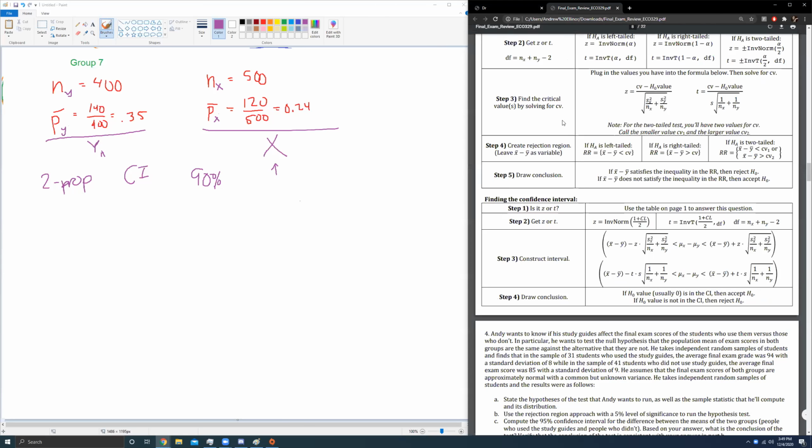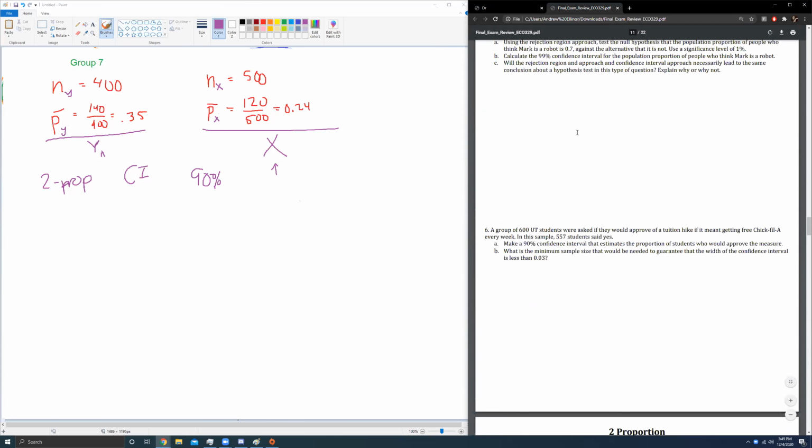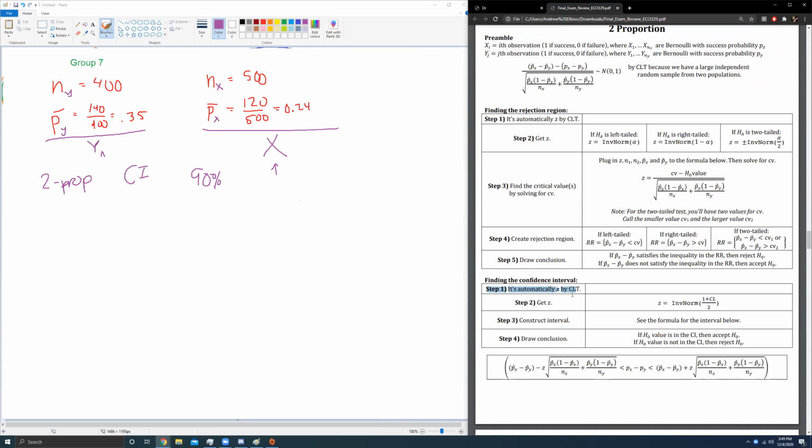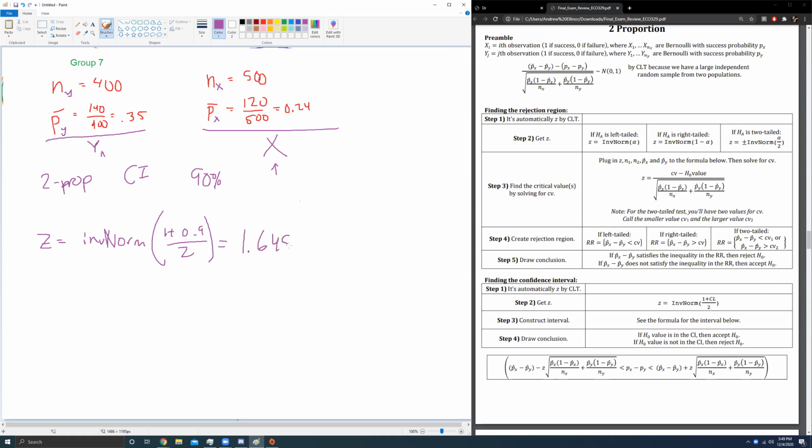I'm just going to jump to the formula on my cheat sheet. I'm going to do a 2-proportion confidence interval. The nice thing is that it's automatically Z, so we're going to get our Z score. That's inverse norm of 1 plus 0.9 over 2. We've seen this enough by now to know this is 1.645, but always use your calculator to double and triple check to make sure you're not screwing that up.